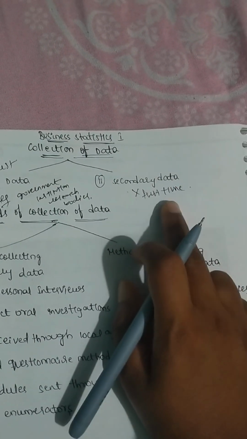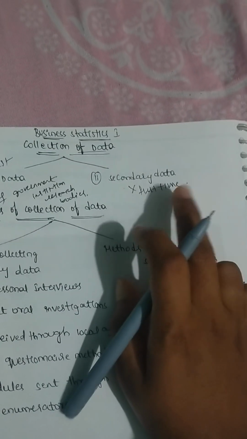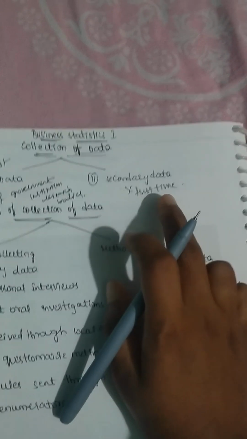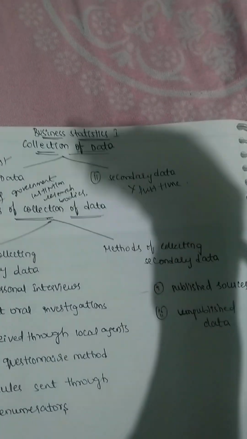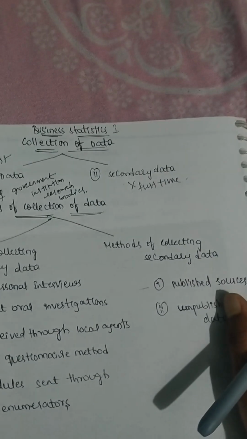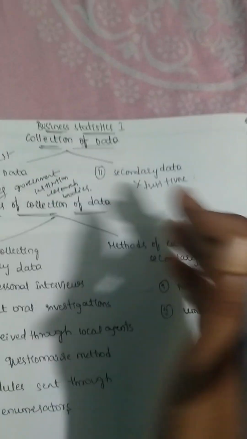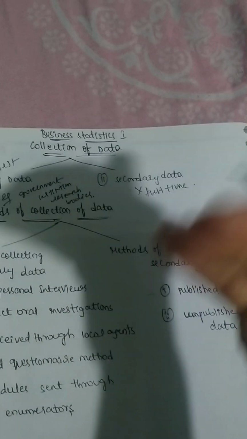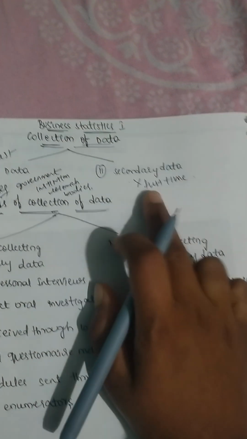This data will not be raw, and it will not be original in character. That is called secondary data. Secondary data means it has been collected and processed by some other agencies or institutions, or some statistical work has been done on it. So in this, we are collecting already existing data. That data is called secondary data.